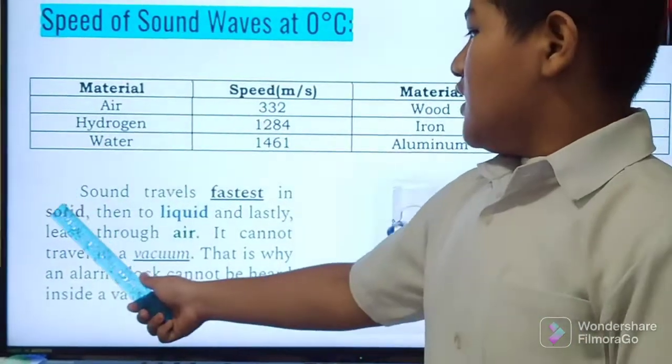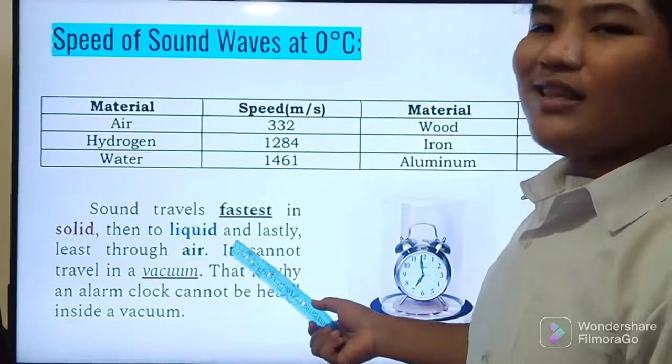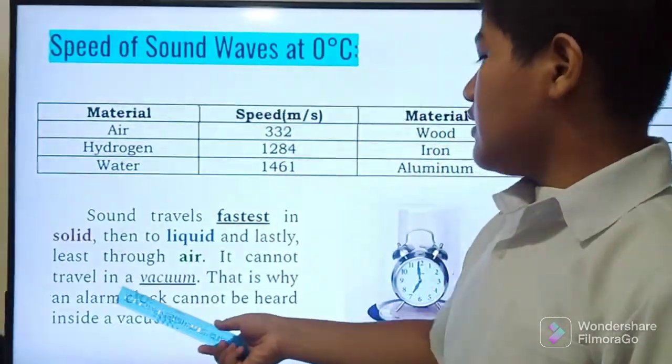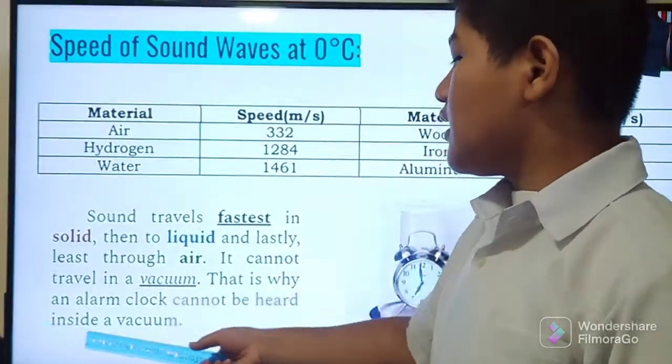6,420. Sound travels fastest in solid, then to liquid, and lastly, least through air. It cannot travel in a vacuum. That is why an alarm clock cannot be heard inside a vacuum.